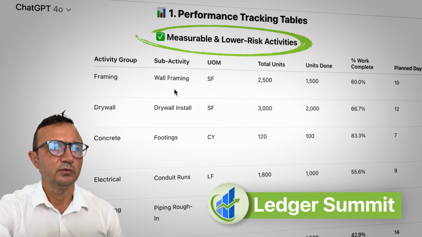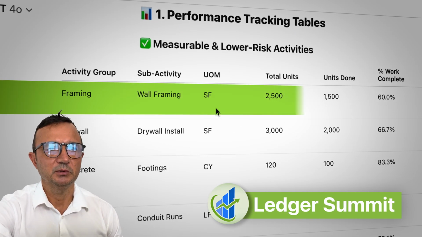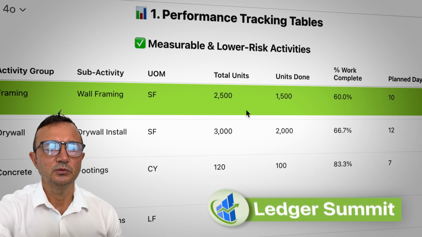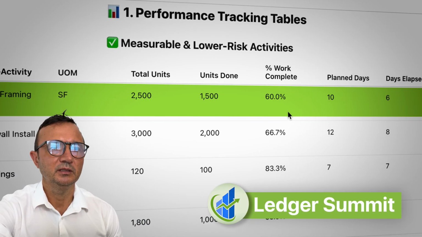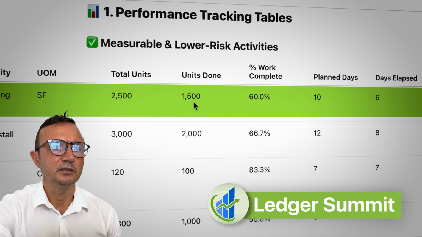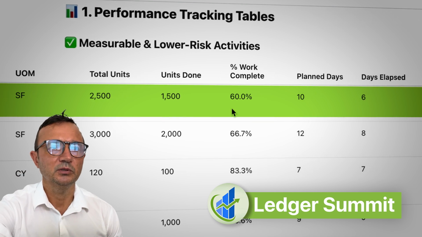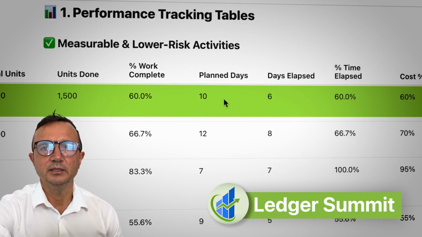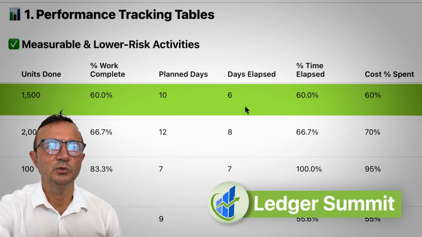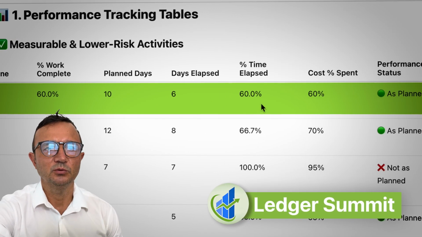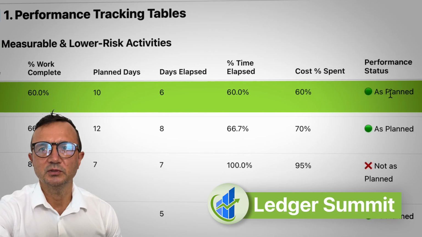We'll look at wall framing. Unit of measurement is square feet. We need to install 2,500 units. We installed 1,500, so work is 60% complete. And that's calculated by dividing units done by total units. And we have number of planned days, so 10 days. We spent 6 days doing that work. Time elapsed 60%, cost spent 60%, so everything goes as planned, no issues.